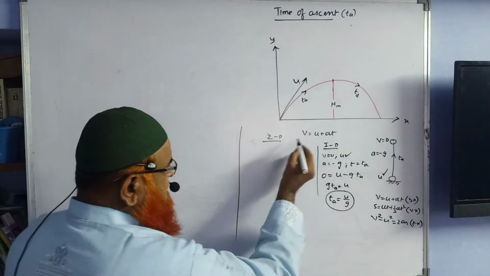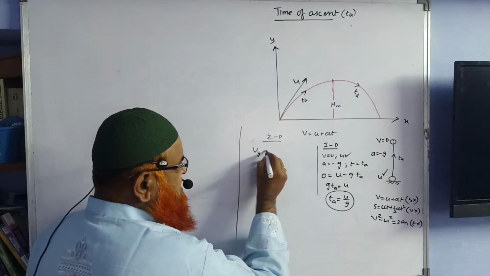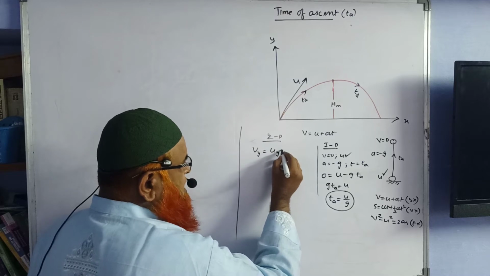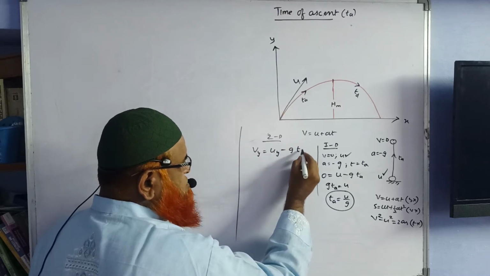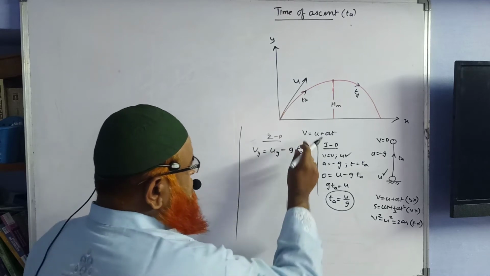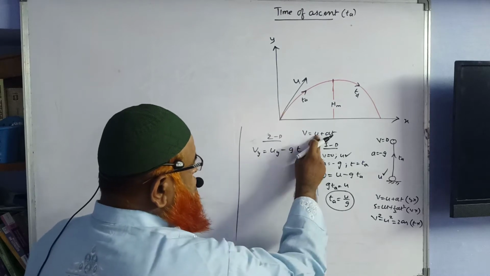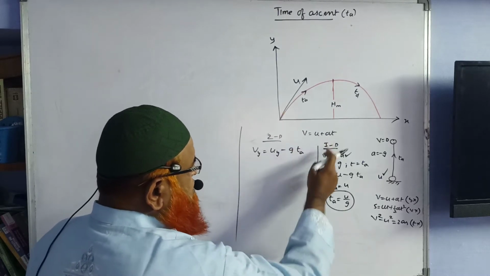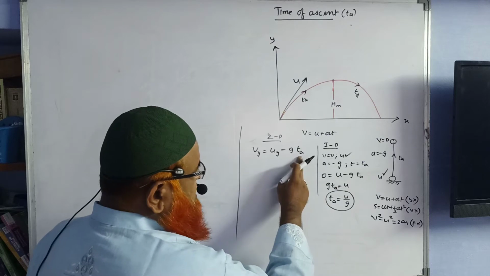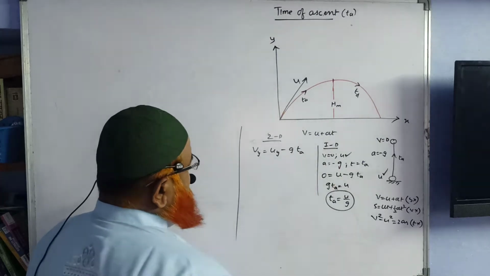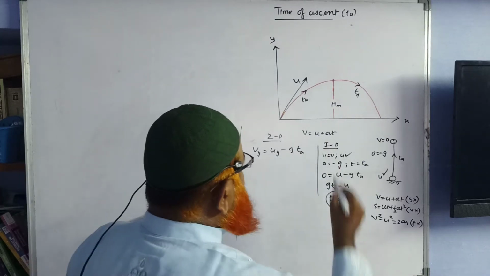So now, instead of v, we write v_y is equal to u_y minus g into t_a. That's it. So v we write as v_y, u we write as u_y, a you write as minus g, and t you write as t_a. Okay, so let us see what is going to happen.